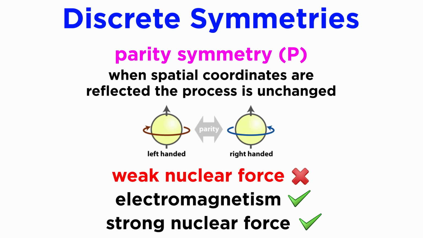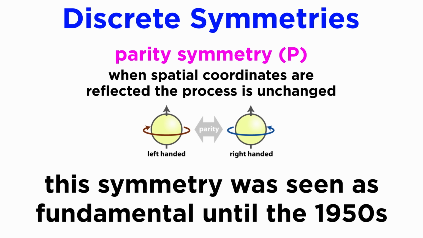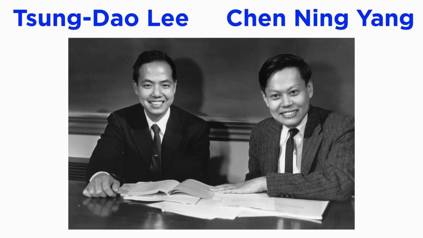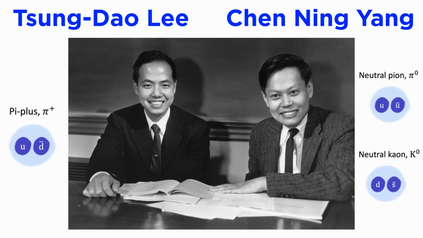One of the most surprising and profound discoveries in 20th century physics was that the weak force violates parity symmetry. We've discussed how important symmetries and their associated conservation laws are, and how they're almost always obeyed within QED and QCD. The absolute truth of parity symmetry was a fundamental assumption that had been taken for granted throughout the development of the Standard Model. However, in the 1950s, renowned theorists Tsung-Dao Lee and Chen-Ning Yang began to question this assumption by studying mesons and proposed experimental tests of the validity of parity conservation.